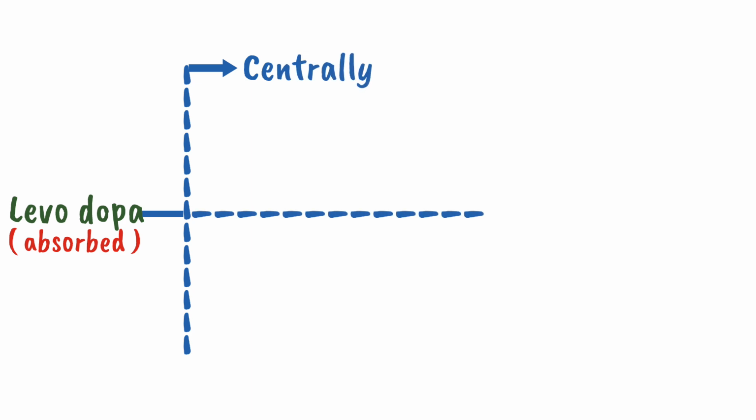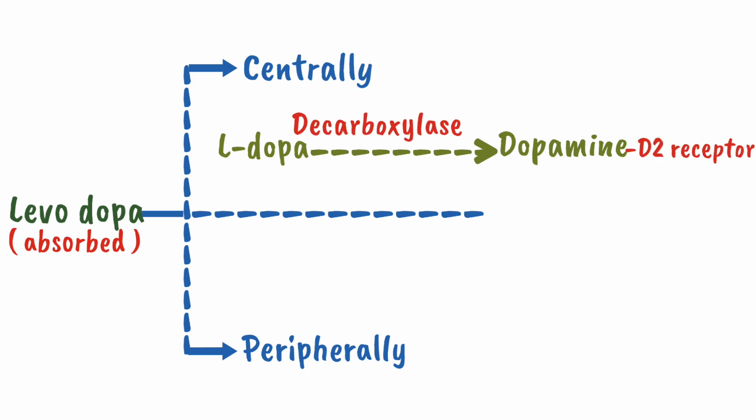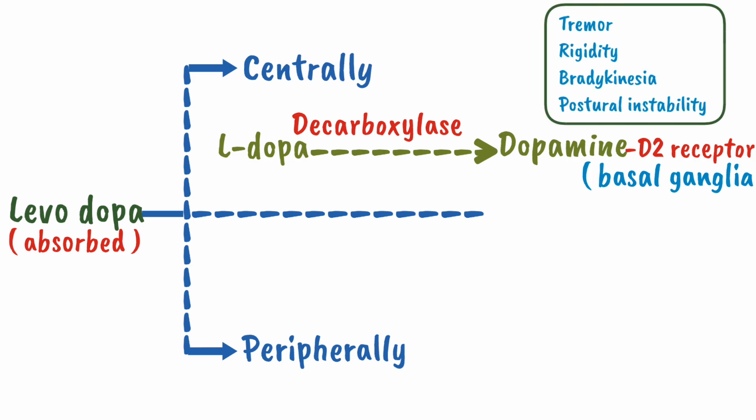When levodopa is absorbed, it will work centrally as well as peripherally. Centrally, it will convert into dopamine by the enzyme dopa decarboxylase. This dopamine will act on D2 receptors in the basal ganglia and will treat the clinical features of Parkinsonism such as tremor, rigidity, bradykinesia and postural hypotension.